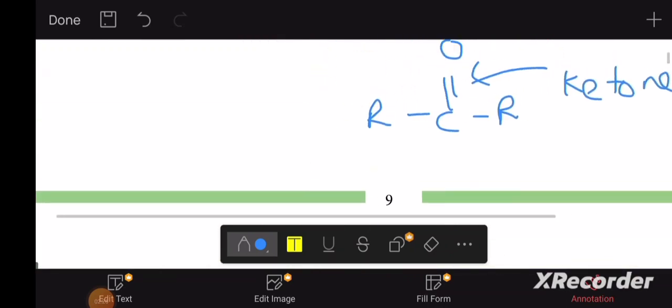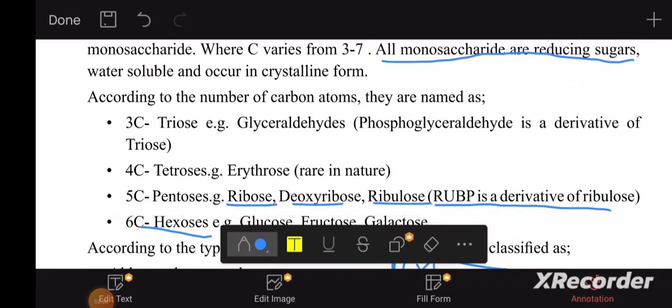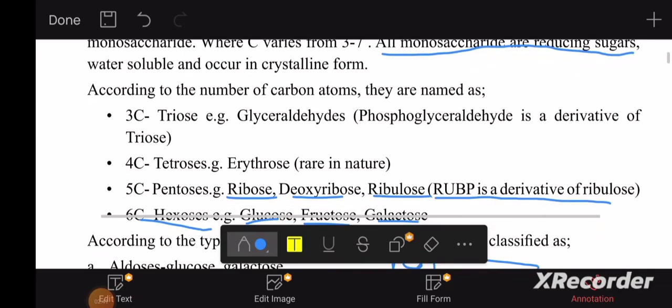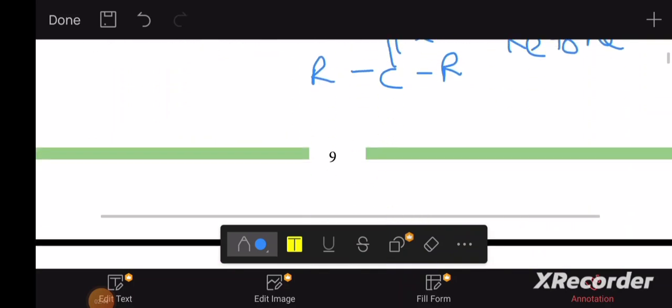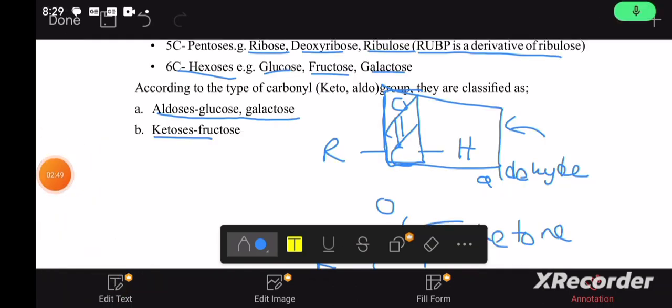There's a point like this. Can you see there's a point like all monosaccharides are reducing sugars? Now, why do you accept that? To be able to act as a reducing sugar, there should be a qualification. You should have the aldehyde group to be able to reduce others, that means to oxidize itself. We discussed this. But what about this ketone sugar, fructose? It actually doesn't have this aldehyde group. Then what can you say? How is it going to act as a reducing agent?